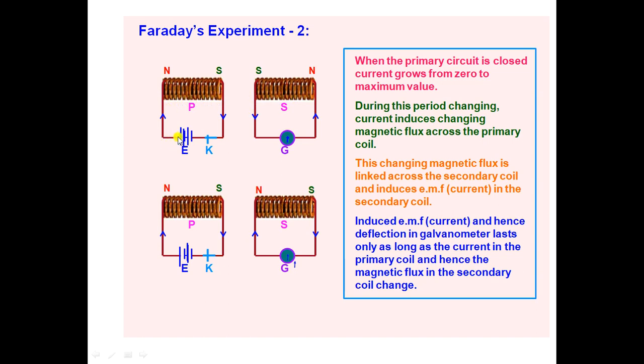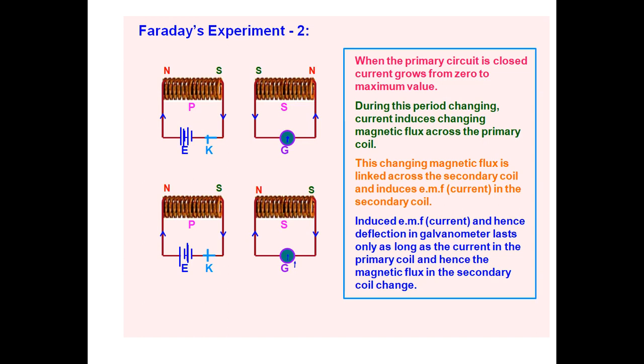The P coil is connected to a battery or cell, and we also connect a key. After that, the S coil is connected with the galvanometer. One end of the coil is connected to one end of the galvanometer, and the other end is connected to the other end of the galvanometer. So here are the two coils. Using two coils we will discuss this experiment, the coil experiment or current induced by a current experiment.